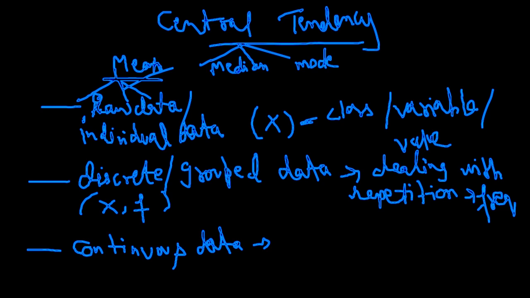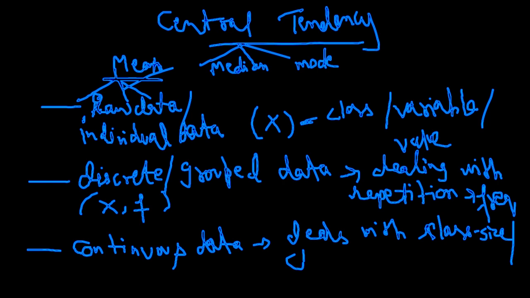Continuous data deals with class size, or we also say class interval. Yes, right. Class intervals like 10 to 20, 20 to 30, 30 to 40, and so on.